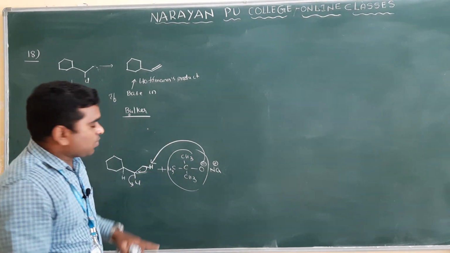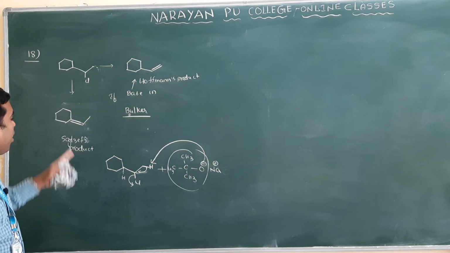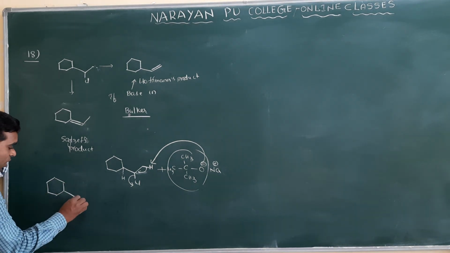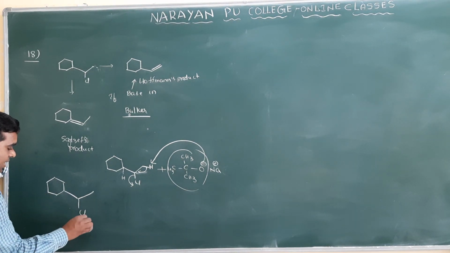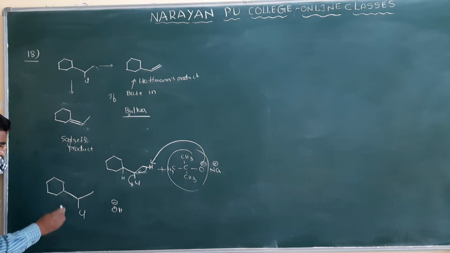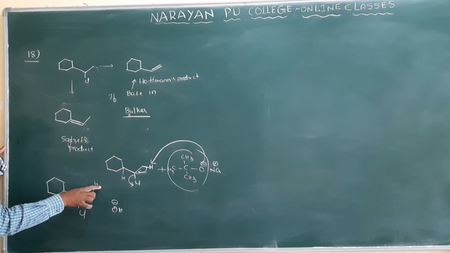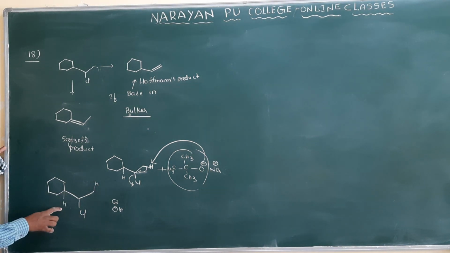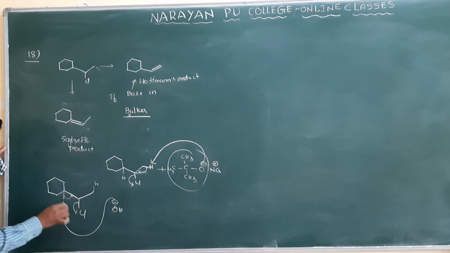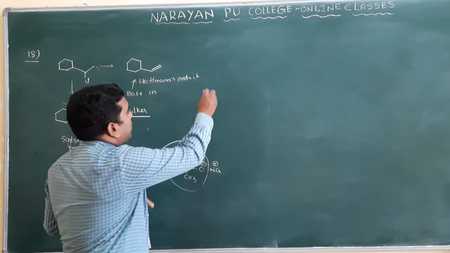Clear? So if you take alcoholic KOH here, then what happens? Here OH minus is very small. Very small means it can remove the hydrogen from here and it can remove the hydrogen from here also. Both hydrogens it can remove. But which one does it remove? This one. Why? Because if this hydrogen is removed, then the alkene is most stable. Clear?